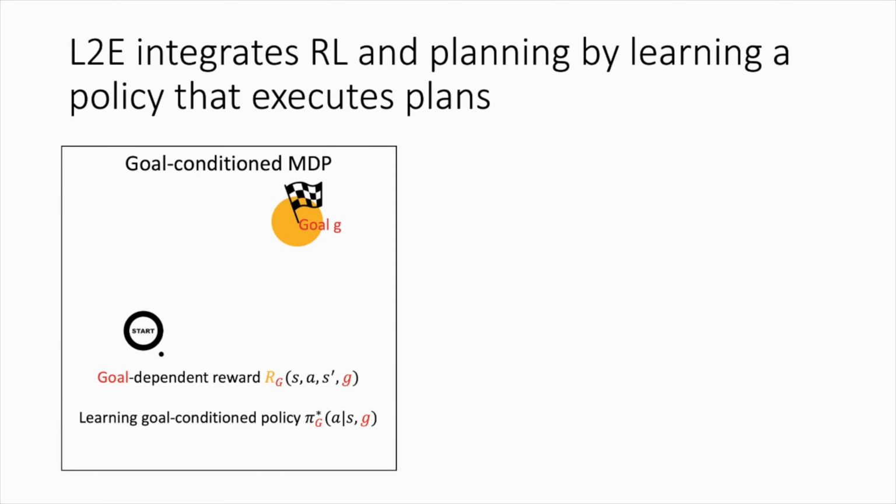Learning to execute, or L2E, offers a novel perspective on how this can be done, namely by learning a policy that can execute plans. A goal-conditioned Markov decision process, or MDP, is an MDP where the reward is not only a function of state, action, and next state, but also a function of the goal that the agent intends to achieve. Therefore, a reinforcement learning agent navigating a goal-conditioned MDP needs to learn an optimal policy that is also conditioned on the goal that it wants to reach.